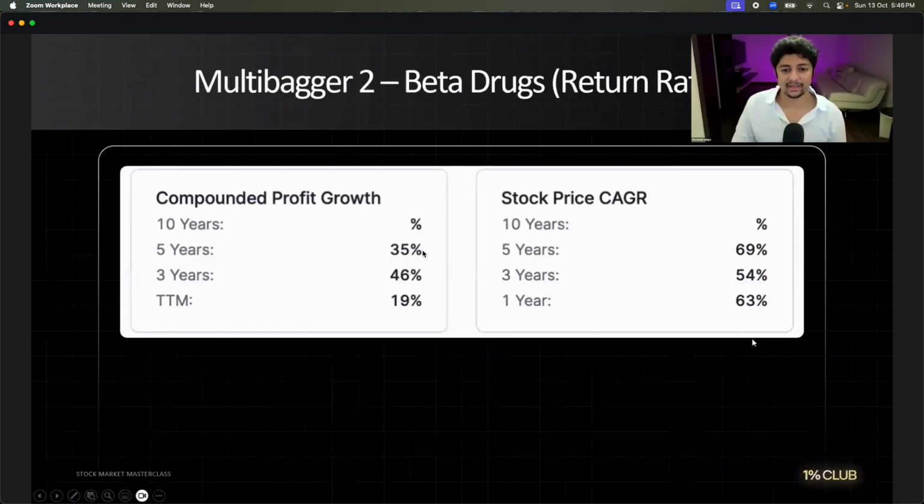Okay? Let's look at the stock price CAGR. Last 5 years, 69% CAGR. Last 3 years, 54% CAGR. Last 1 year, 63% returns. It has beat Nifty by 3 times. Boom. Are you loving this or not?